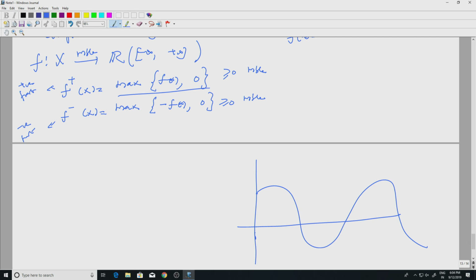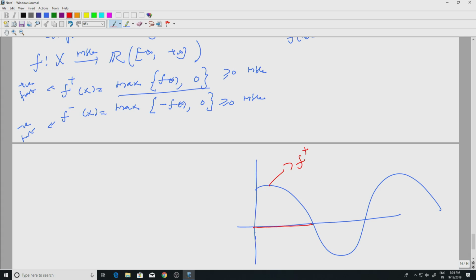So this part gives me f plus, well, up to here.